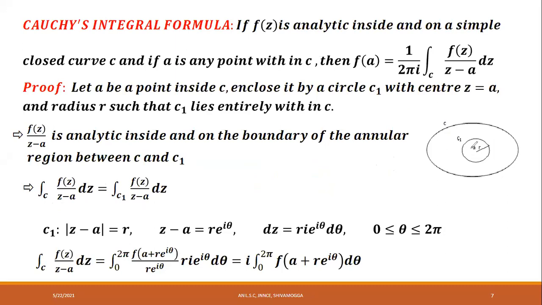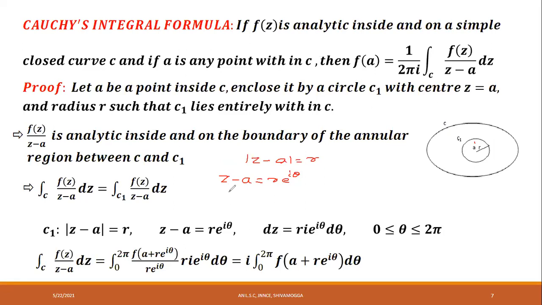Next, C1. What is the C1 actually? C1 is the circle. What kind of circle? It is a circle whose center is A and radius R units. It is usually denoted by modulus of Z minus A is equal to R. Or this can be written as Z minus A is equal to R into e power I theta. Both are one and the same. They are same expressions.